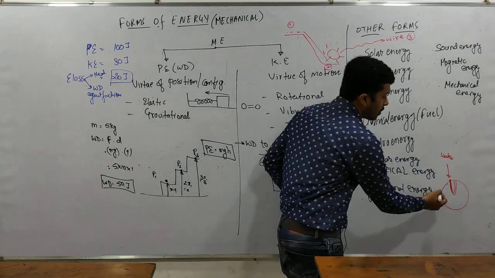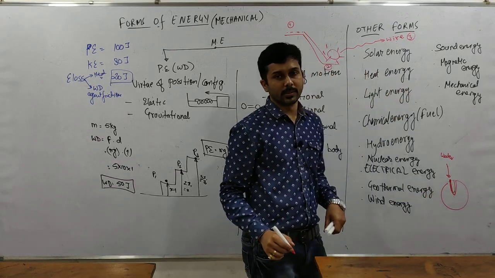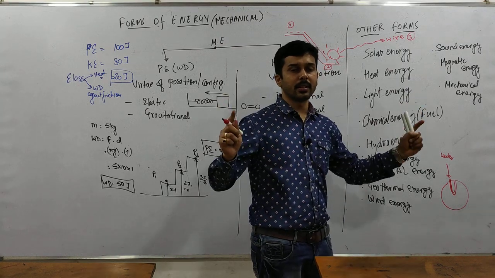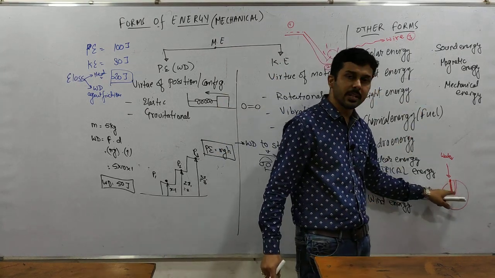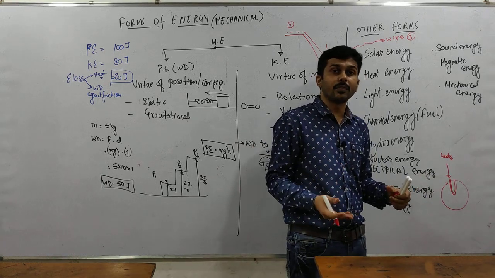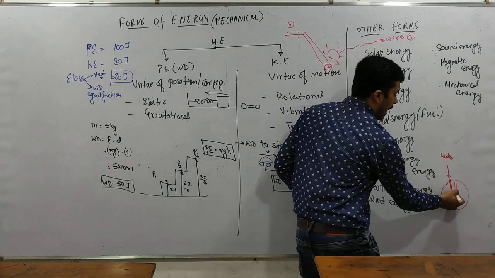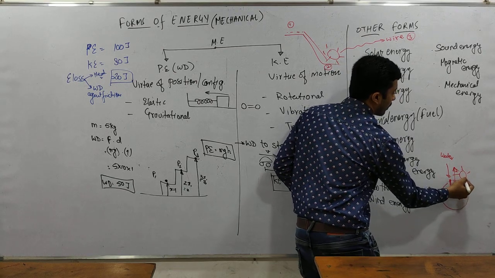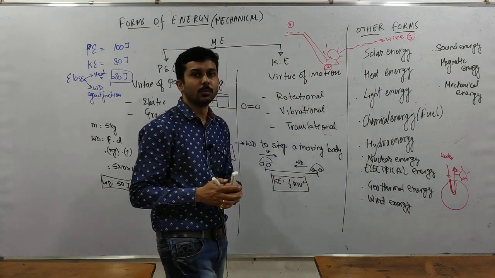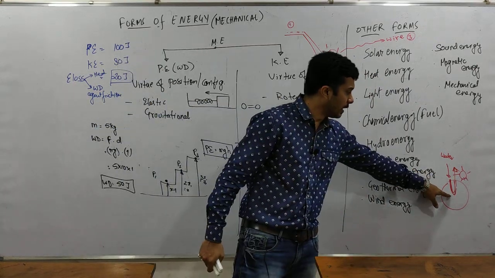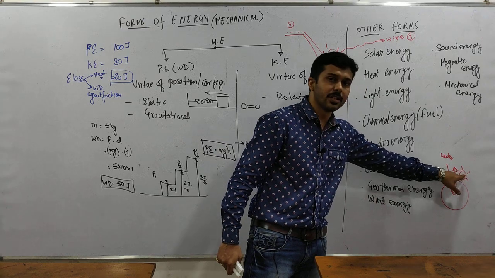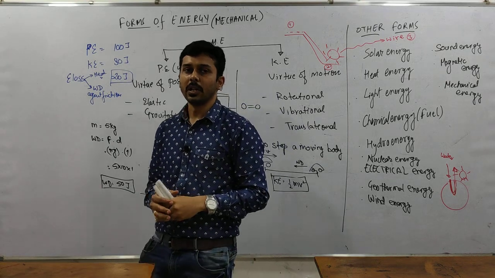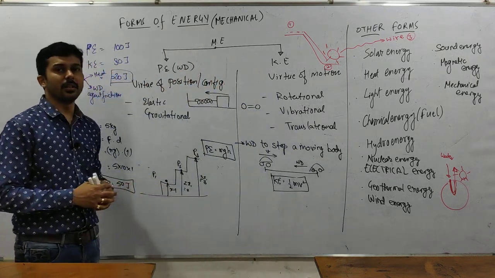Okay, the water goes down and due to the high temperature it boils. When the water boils, the vapor expands significantly, but due to the constrained area, the vapor cannot expand, so the pressure of the vapor increases. So this high pressure vapor comes out and यहाँ पे आप turbine लगा देते हो. So high pressure vapors move the turbine. So again this heat energy is converted to mechanical energy, and turbine means mechanical energy to electrical energy. This is all about energy, types of energy and energy conversion.